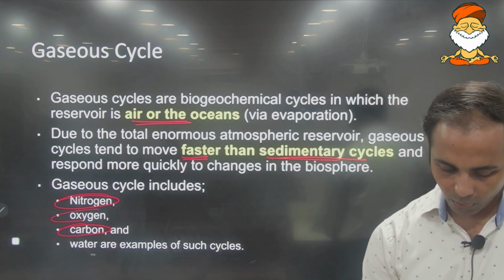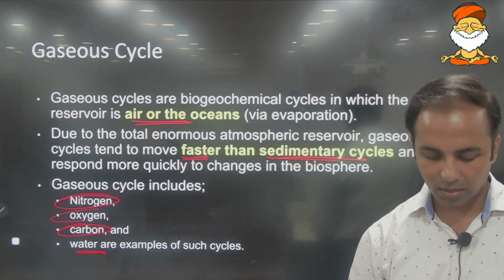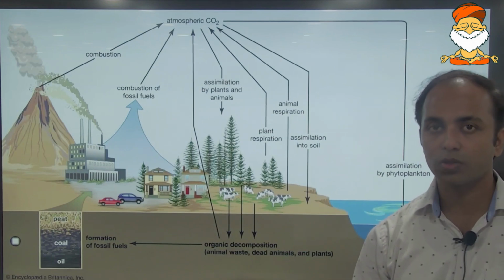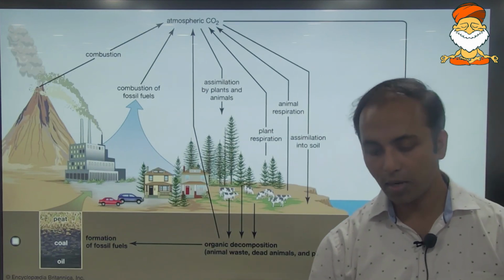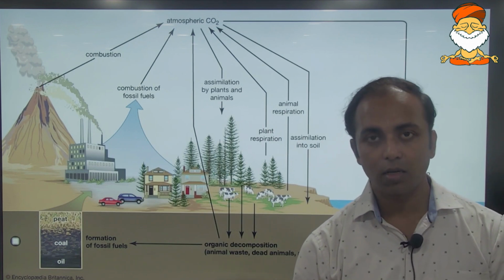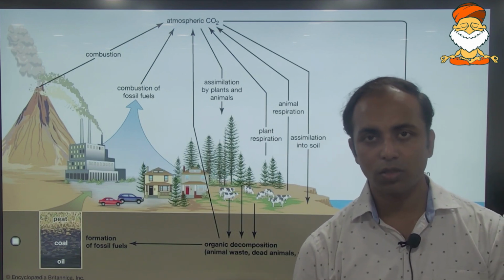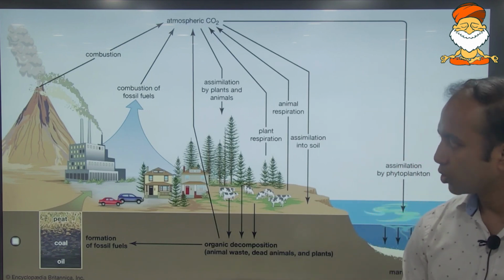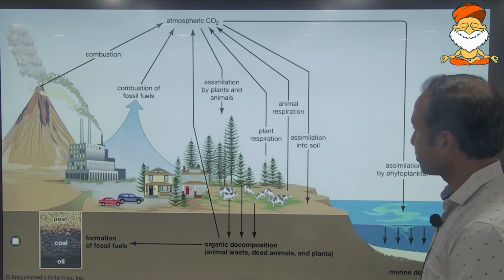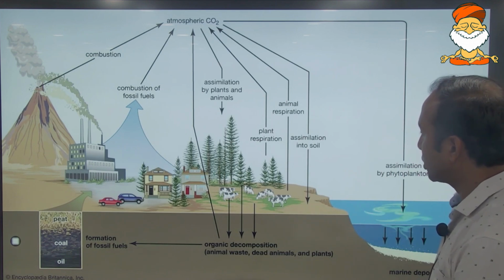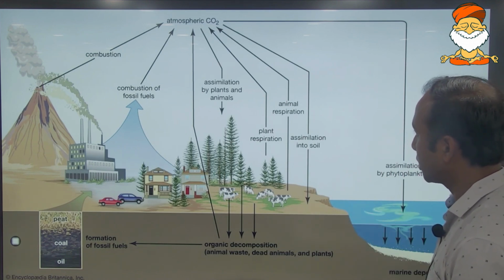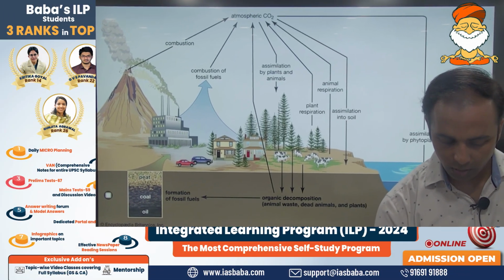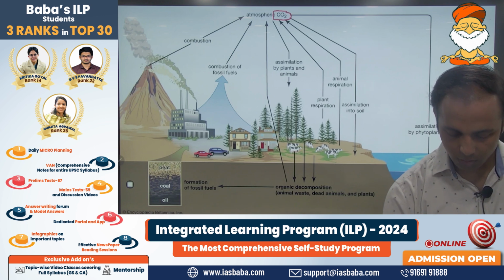The water cycle, which is the hydrological cycle, need not be studied over here, and in the last 20 years UPSC has not asked any question on what is the impact or the causes or the change in concentration of the water cycle. Okay, so here we are. So what is the initiation point? Since it is a gaseous cycle, carbon dioxide is already available in the atmosphere. What is the concentration of carbon dioxide in the atmosphere?